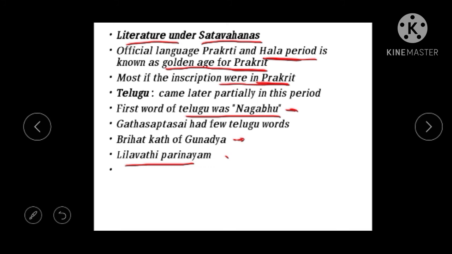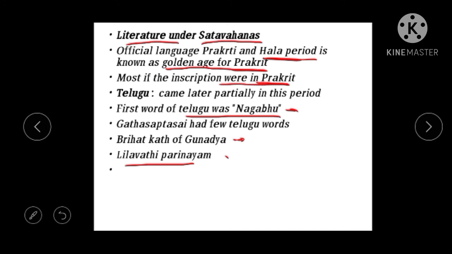This book is all about the marriage of Hala, the king of Satavahana, with Lilavati, the princess of Ceylon.